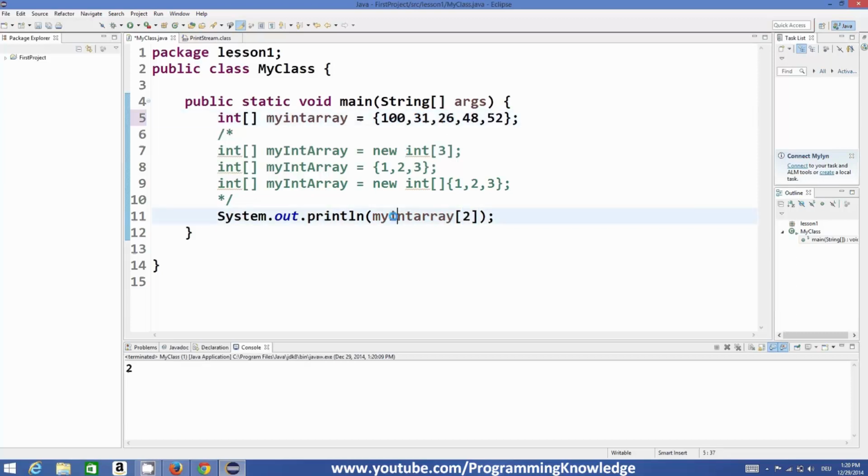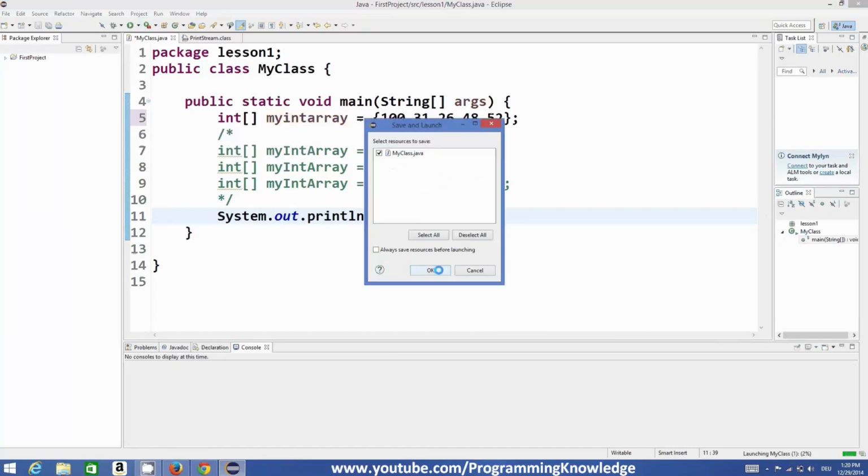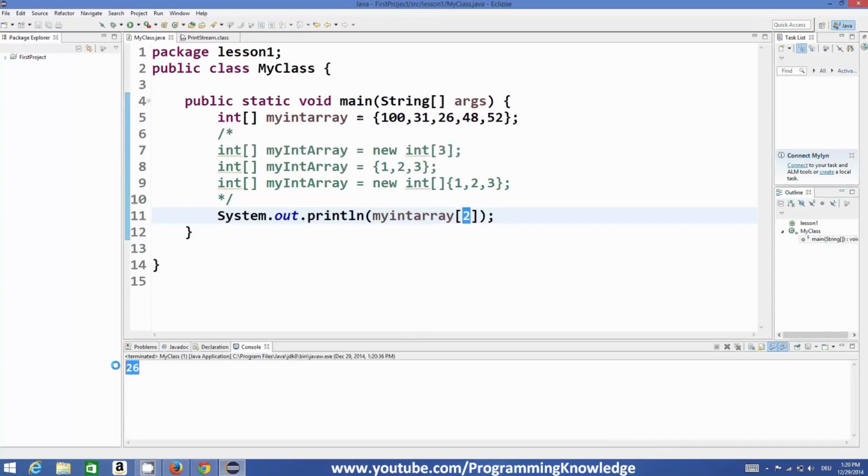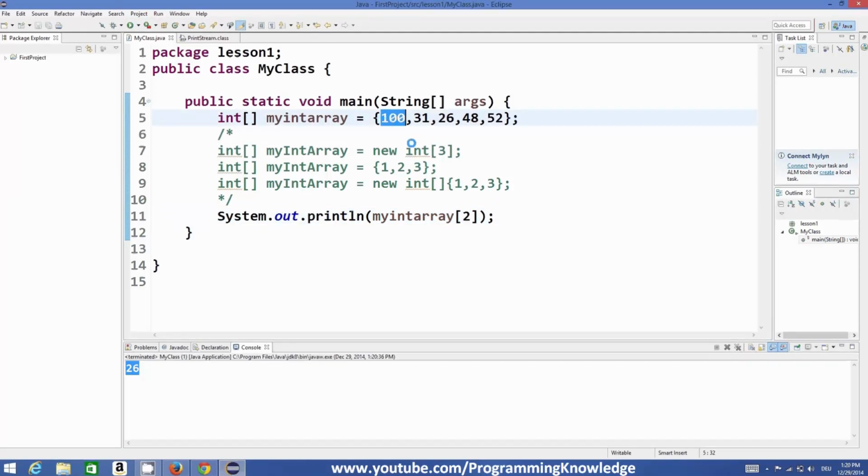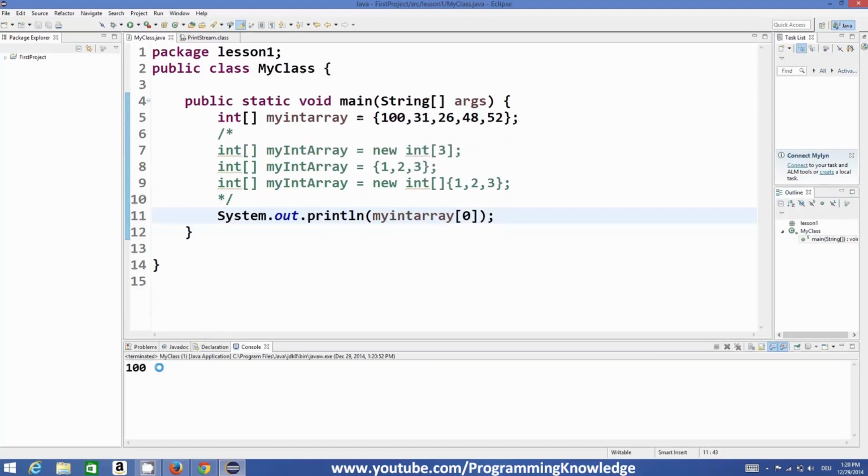So just write the name of your array, and then in square brackets the index, and it will print the value like this. In this way you can access the values of an array. If you want to access this 100, you can just write index 0, and then you can access the value 100 like this.